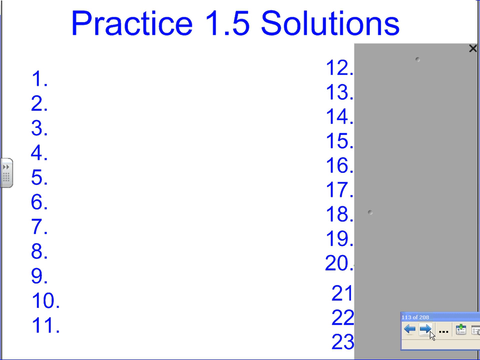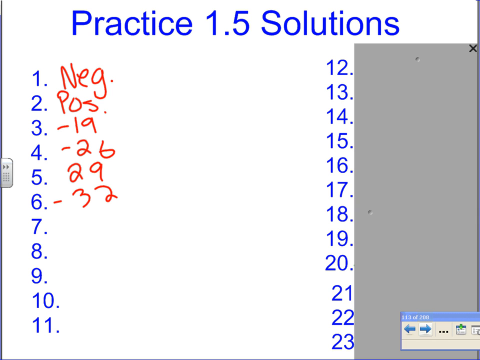All you do is tell whether it's positive or negative. So I'm guessing you would say negative because you got a negative. Okay, Matt, number 2? Good, positive. Number 3, Justin? Good. Number 4, Doug? Good. Charles, number 5? Good. Emma H, number 6. Good. Number 7, Alyssa. Negative 36. Number 8, Mary. Good.